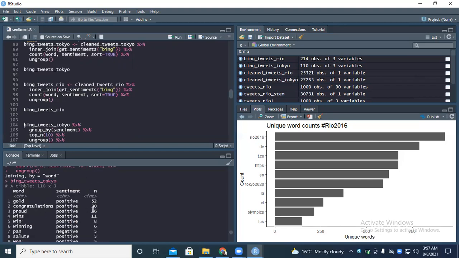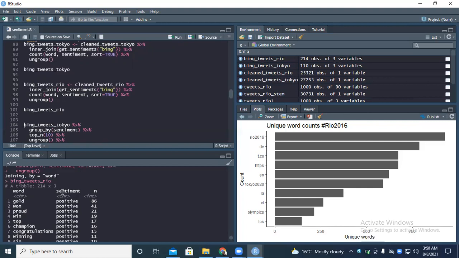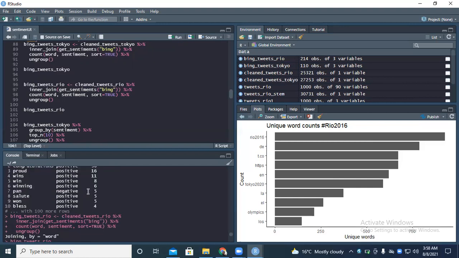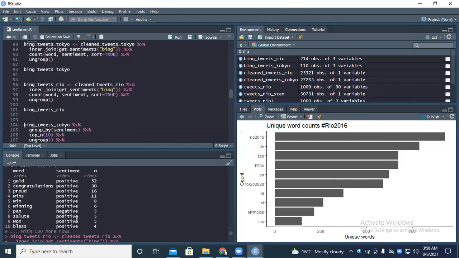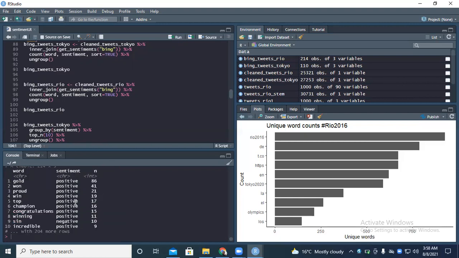Win appeared 41 times. Last time we had congratulations, and win appeared 8 and 11 times. Does this mean that last time people were more happy? People won. Proud appeared 21 times last time. This time, proud appeared 16 times. Does that mean a change? We will see under the sentiment scores if there's any change.